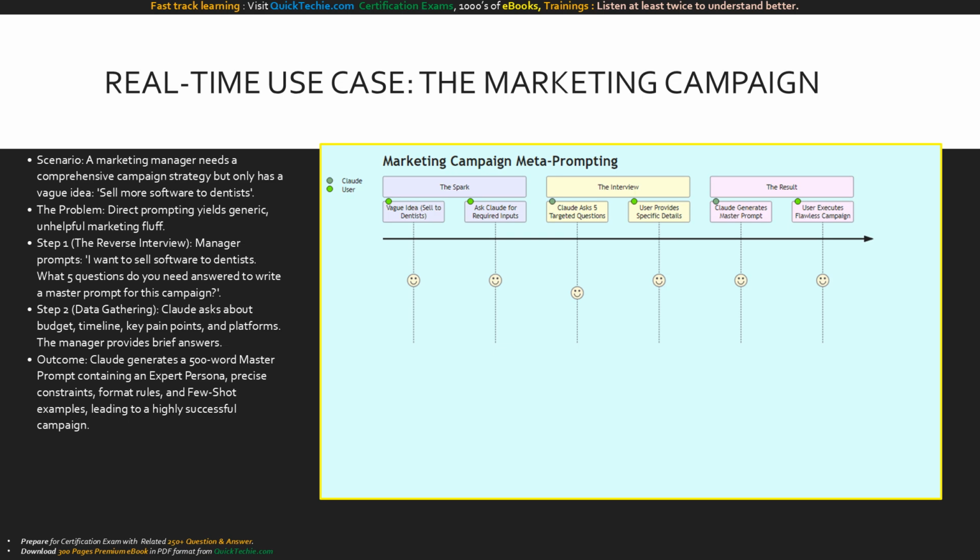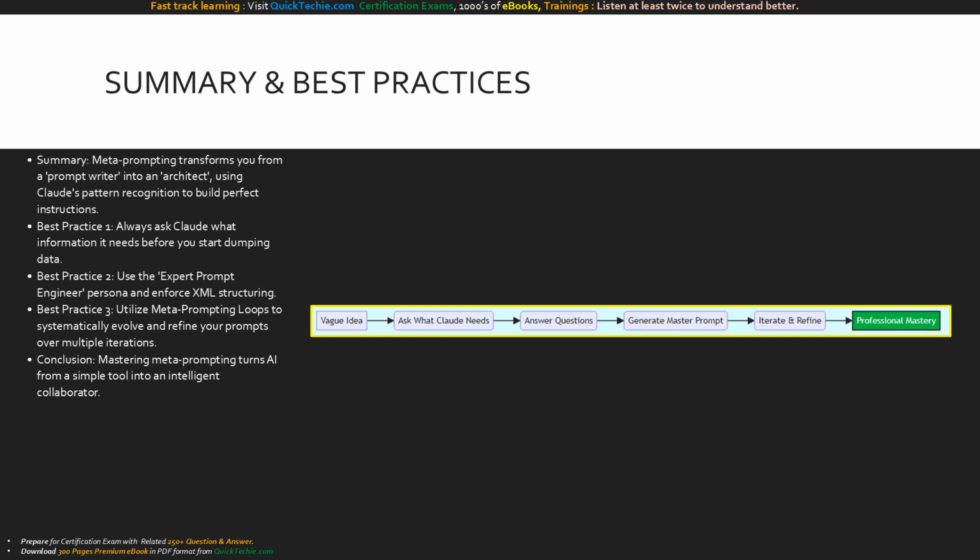To wrap up, metaprompting is your key to transforming from a struggling prompt writer into a strategic architect. You are no longer guessing, you are leveraging Claude's pattern recognition to build the perfect instructions. Remember our core best practices. Always ask Claude what information it needs before you start dumping data. Use the expert prompt engineer persona and force Claude to use XML structuring. And critically, utilize metaprompting loops to systematically evolve your drafts into masterpieces. Mastering these techniques turns AI from a simple tool into an intelligent collaborator.